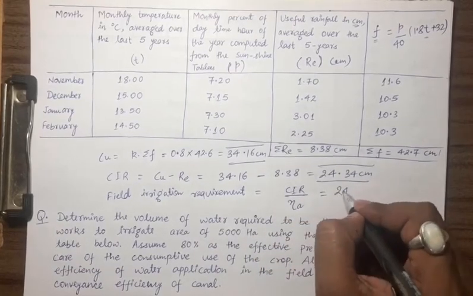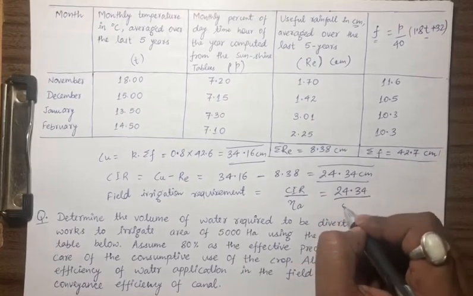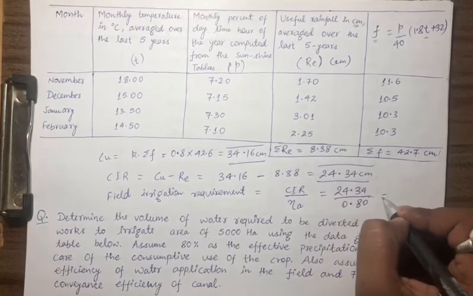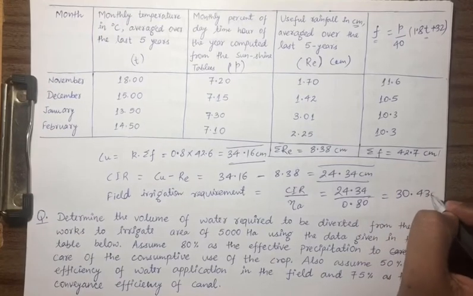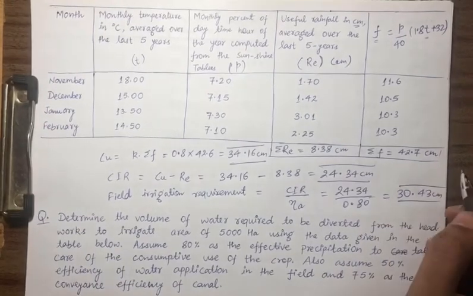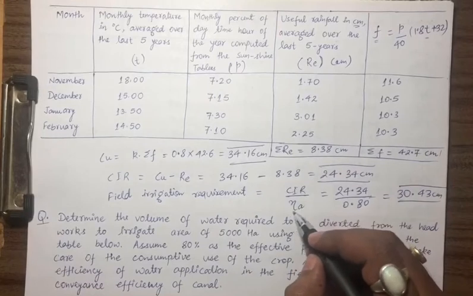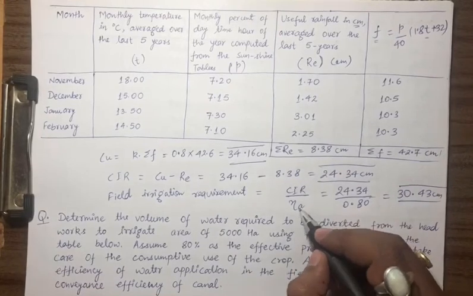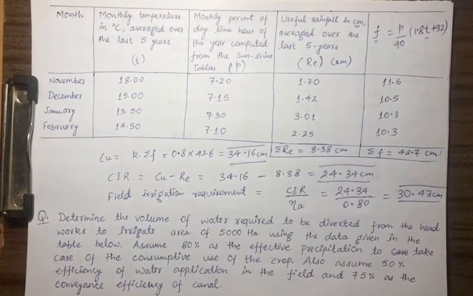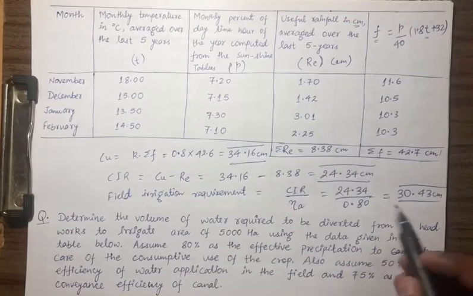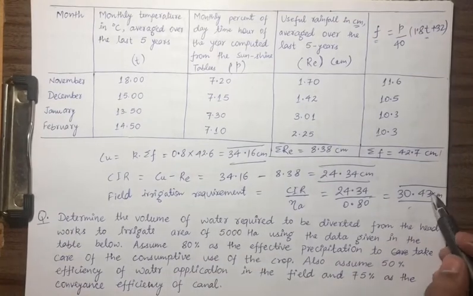So 24.34 upon 0.8. So in the field we will be requiring 30.43 centimeter. Why are we using eta A? Because we have to take into account the losses also. So finally we are getting field irrigation requirement as 30.43. This much water we have to provide with the help of the irrigation system.